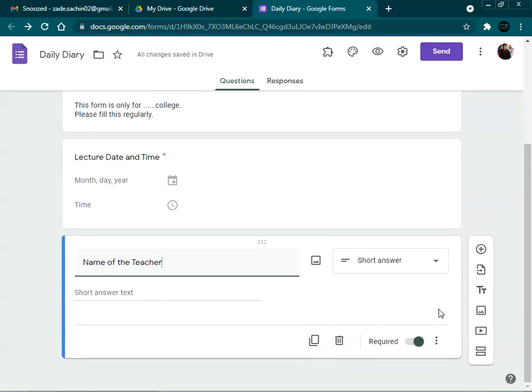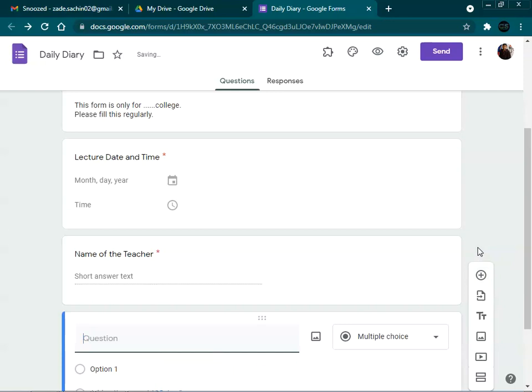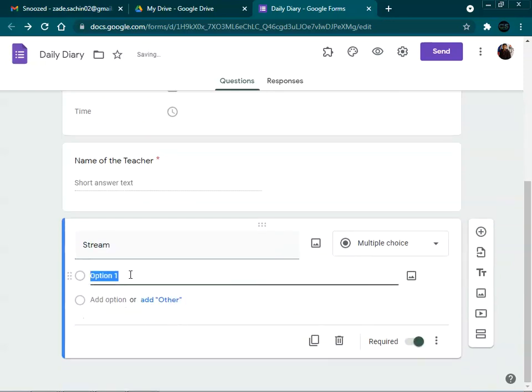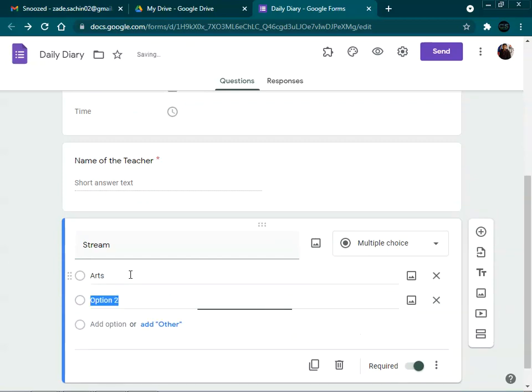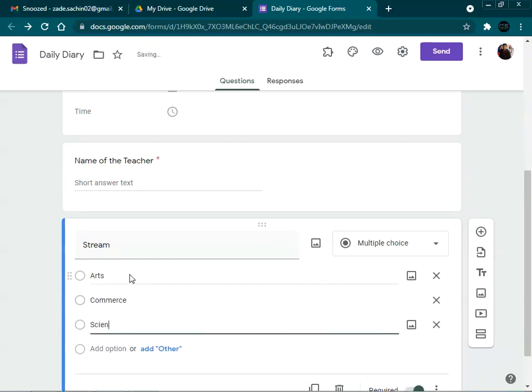After this we have to give the option to select the stream, or we can write the stream directly. In that we will select arts, commerce, and the last one is science. Depending upon the number of streams available in the college or the school, they will provide their streams. If the particular college or school has only one stream, there is no need to give this stream option.